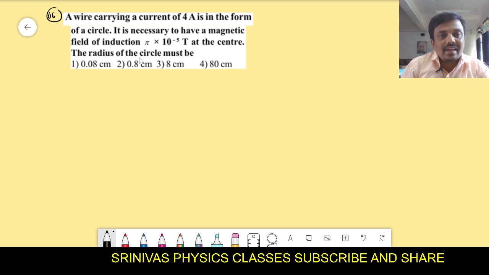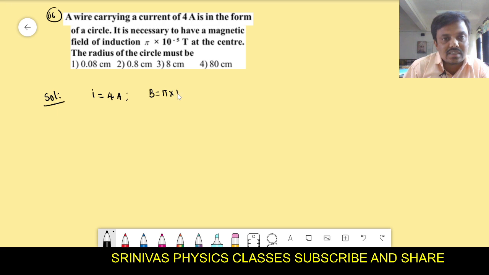A wire carrying current 4 amperes, right? Whenever you are going to solve the problem, first write the given values and select the formula. A wire carrying current of 4 amperes, right? How much current it carries? 4 amperes. It is necessary to have the magnetic field pi into 10 to the power of minus 5 Tesla at the center. Then radius of the circle must be.